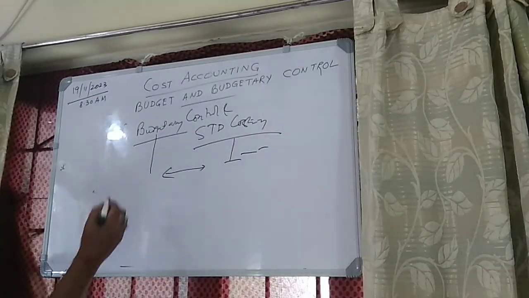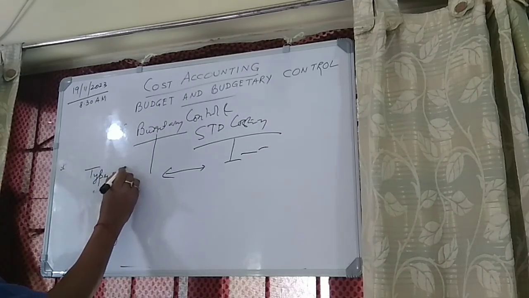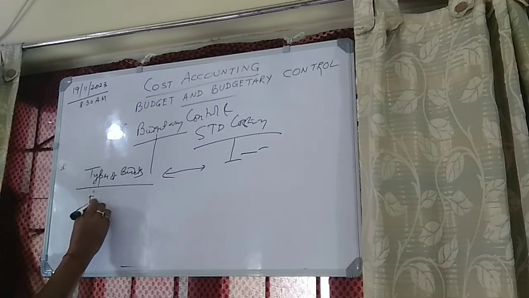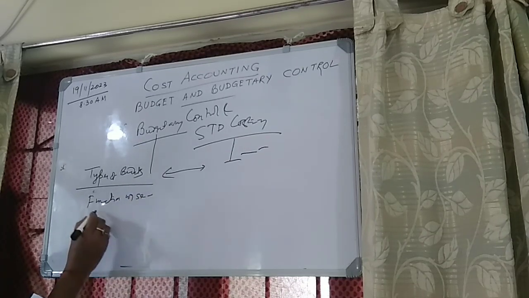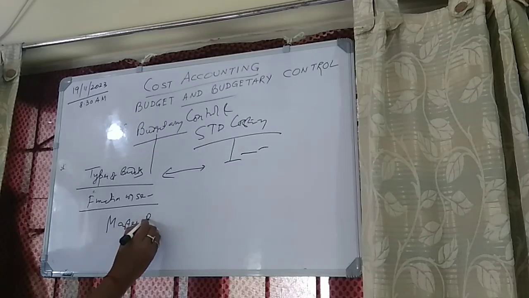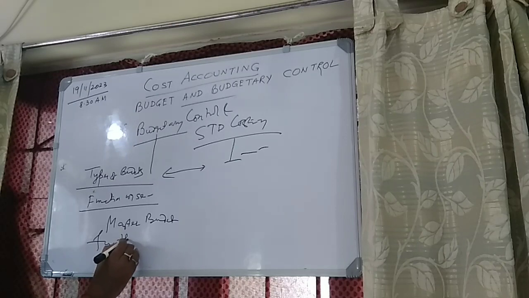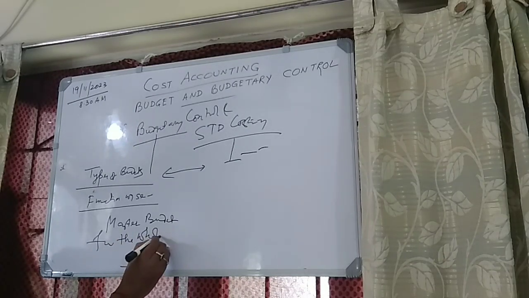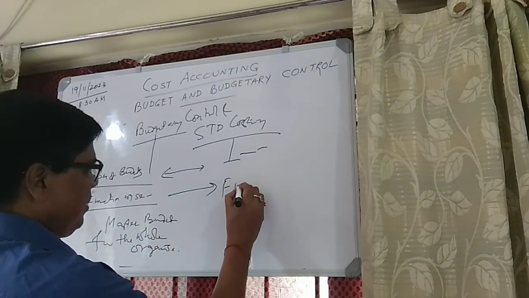Next, what are the different types of budgets? If we take it function wise, one is the master budget you are preparing for the whole organization, and another you are making as a functional budget.